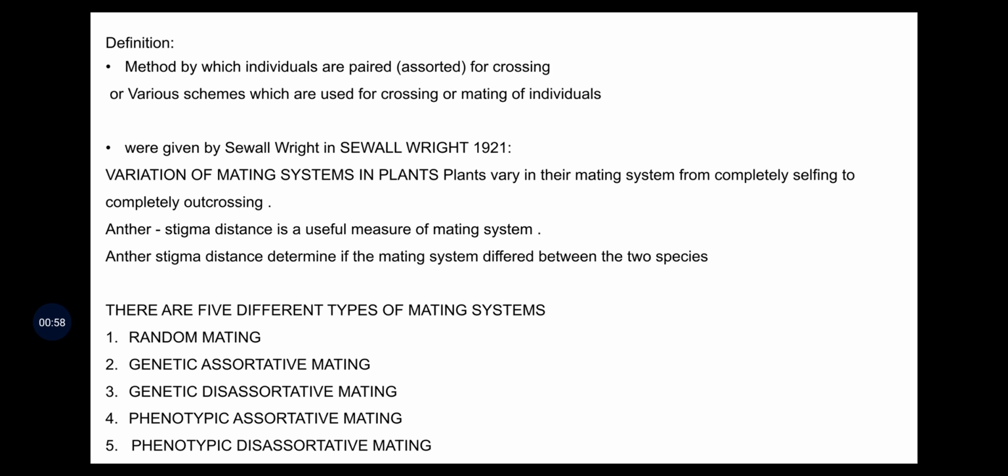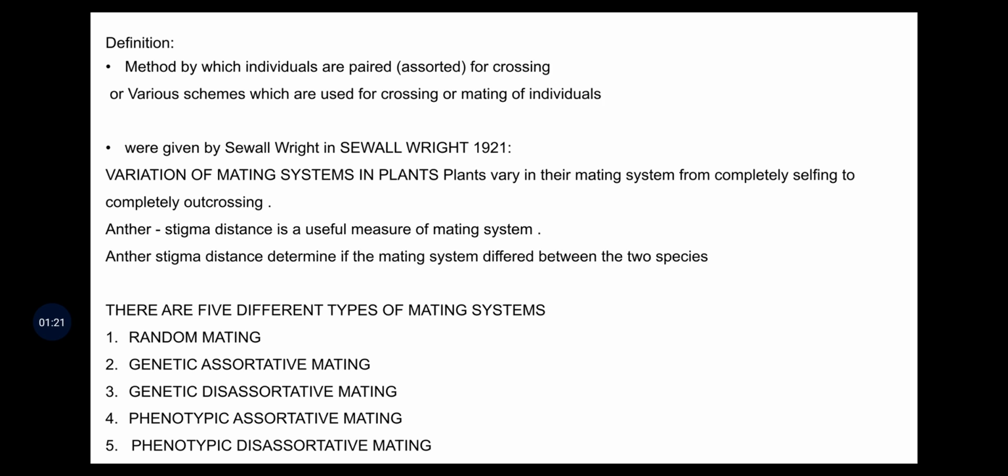System means a way in which crossing or selfing is made in a definite fashion. Let us see the definition. Systems of mating is a method by which individuals are paired or assorted for crossing. Another definition is: various schemes which are used for crossing or mating of individuals.